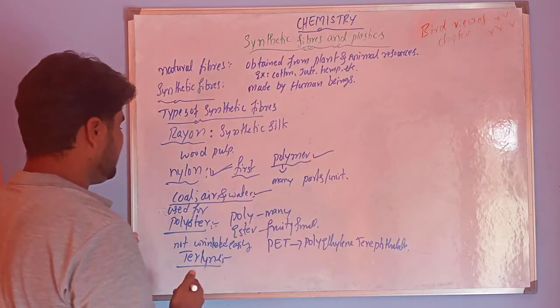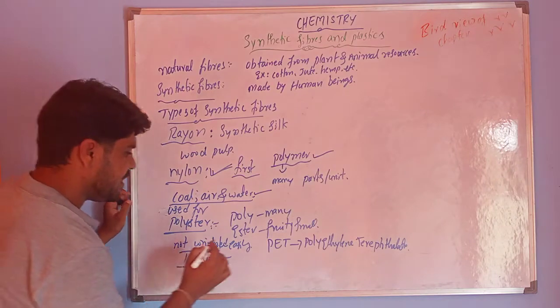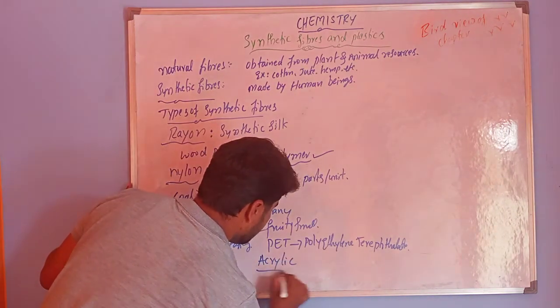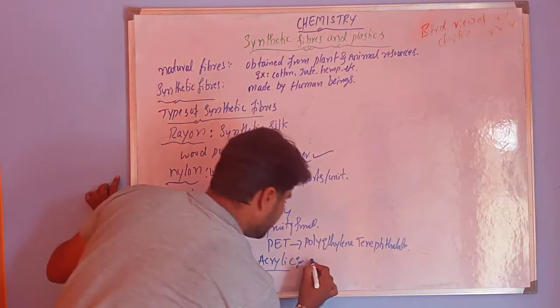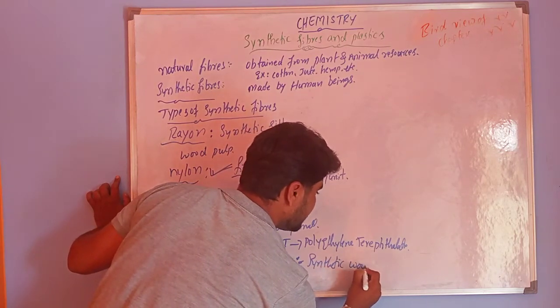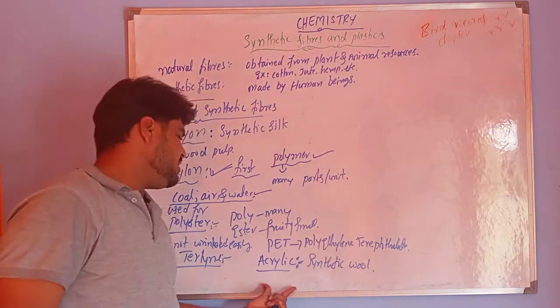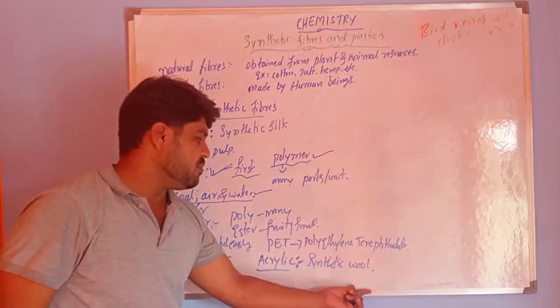The next type of synthetic fiber is acrylic. Acrylic is also called synthetic wool. Sweaters in winter and blankets are made from synthetic wool.